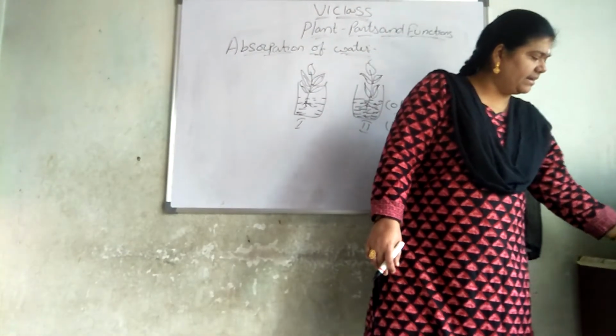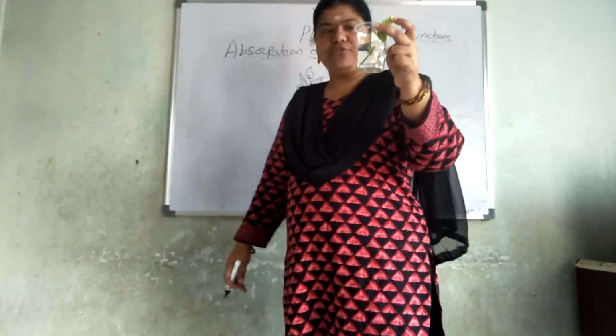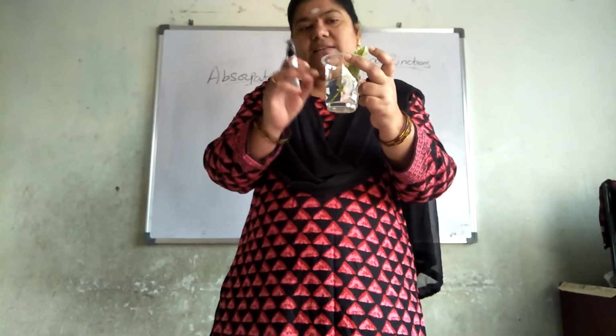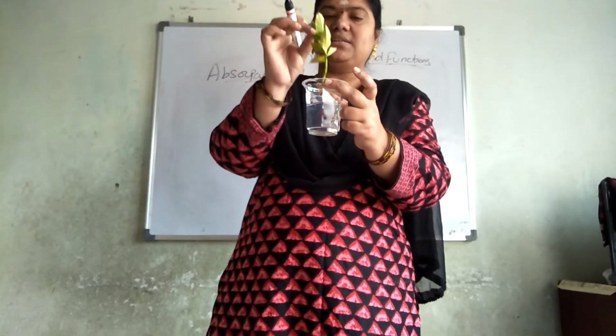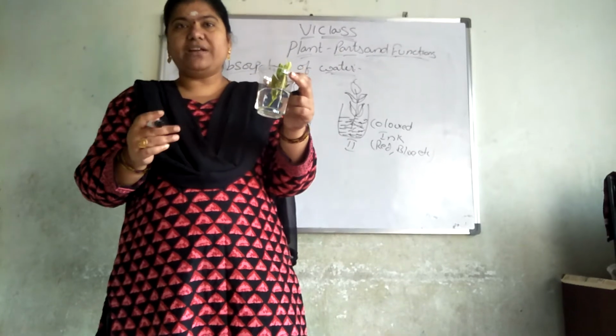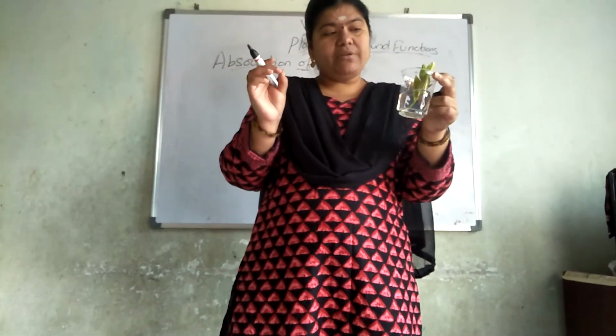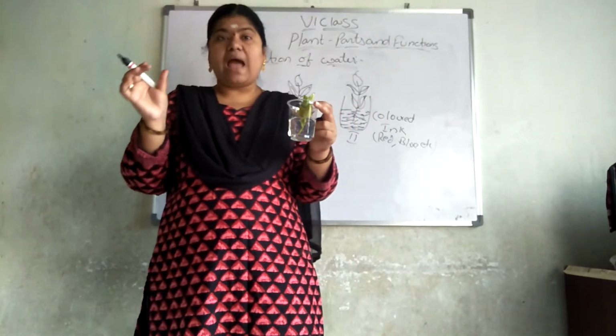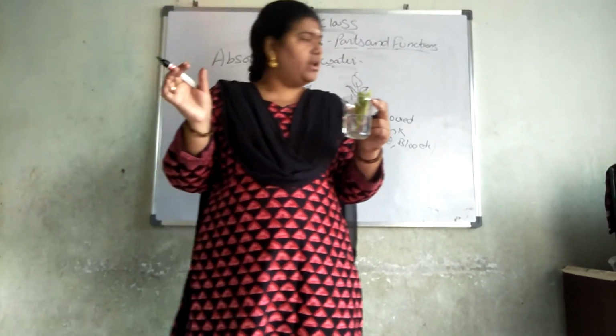Take a glass of water and place a plant in this which has roots, stem, leaves, like tulasi, gongura, amaranthus, or coriander.